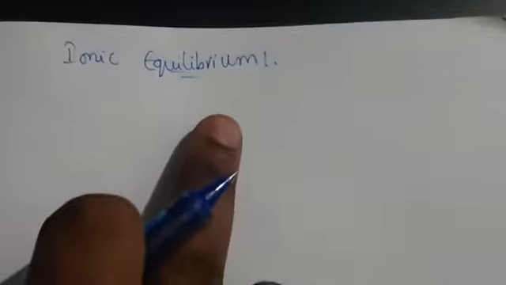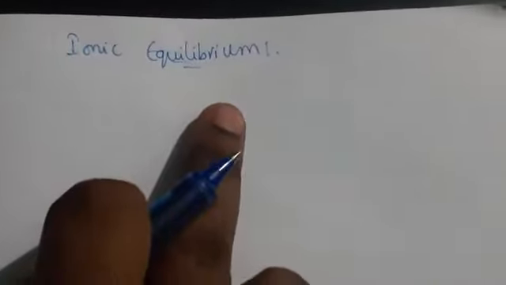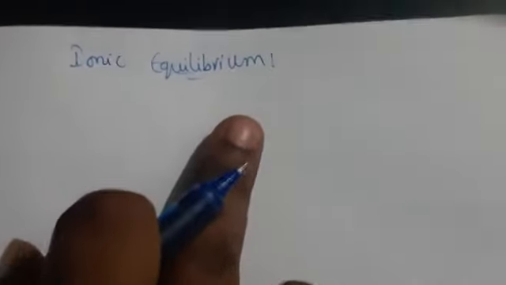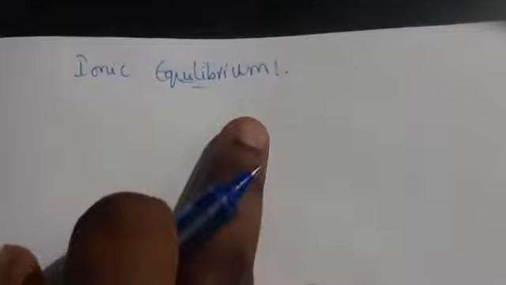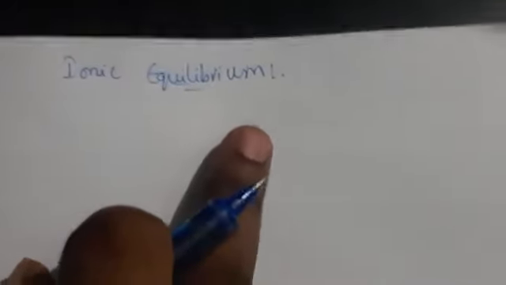Hello students, let us discuss our new topic, that is ionic equilibrium. Before going to this, let us see what is equilibrium. Equilibrium is nothing but the concentration of reactants and products will not change at certain conditions with time. That one we call as equilibrium.